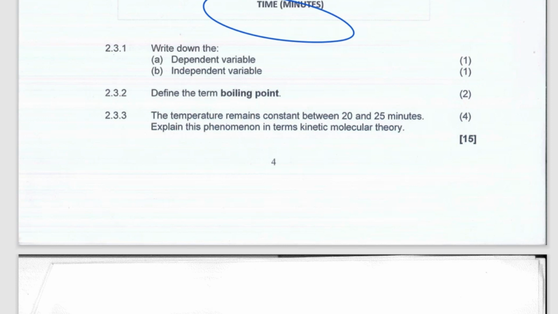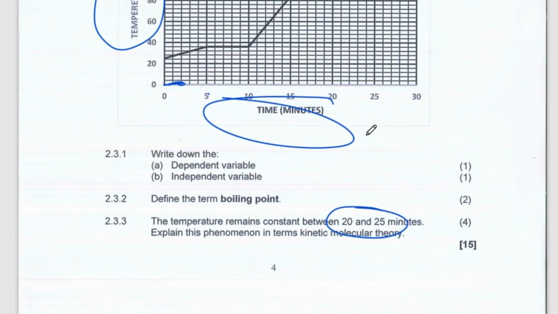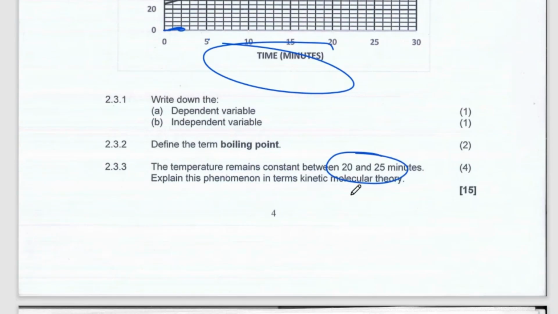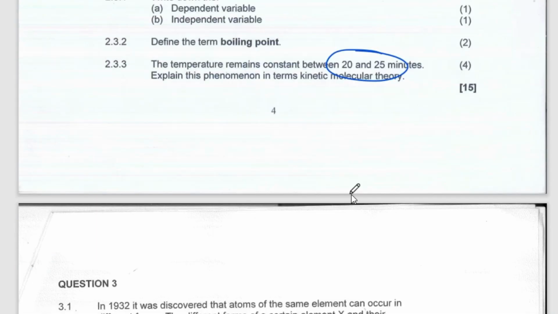They're saying that the temperature remains constant between this and this. Why does the temperature remain constant? Between 20 and 25, okay? They're saying explain this phenomenon in terms of kinetic molecular theory.